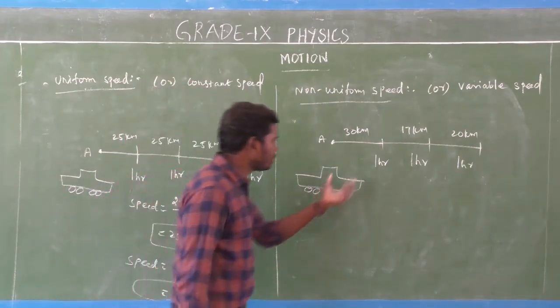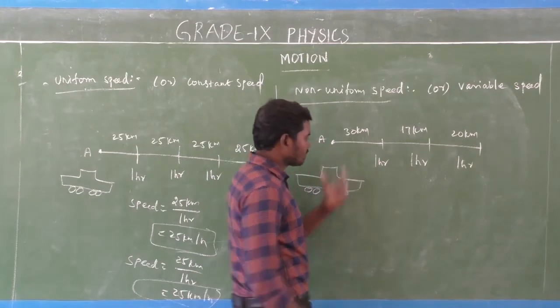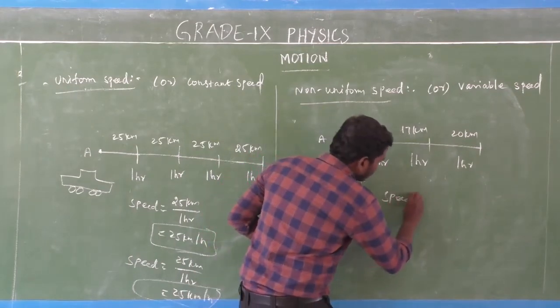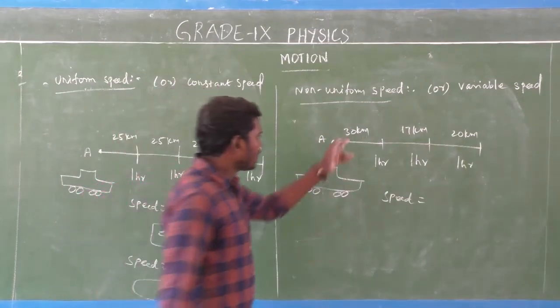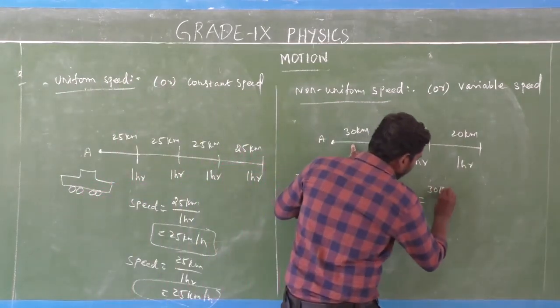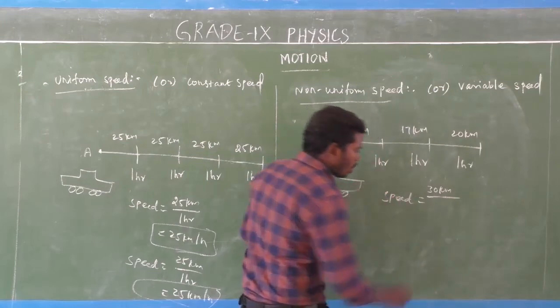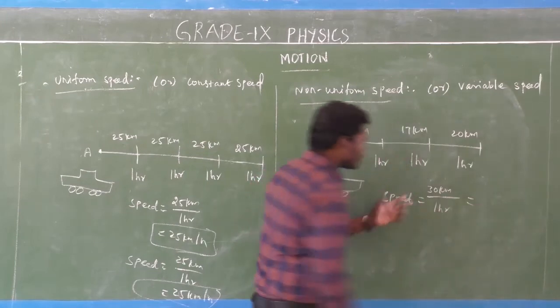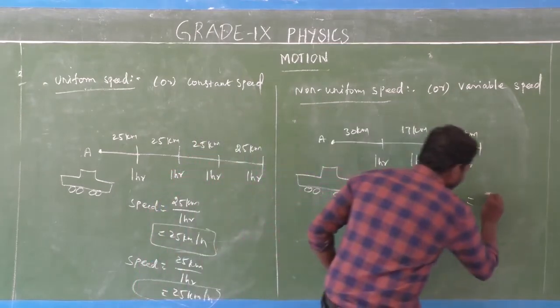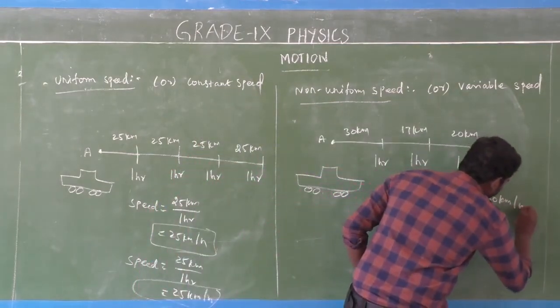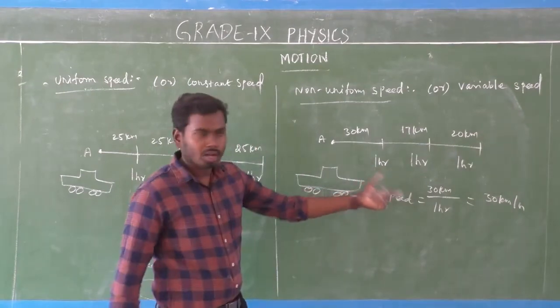So look here, for example, you take the first term. Find out the speed of the car. What is the speed formula? Distance covered by the object divided by time taken. The distance is 30 km divided by time taken 1 hour. So what is the speed of this car for the first term, which means the first 1 hour? That is 30 km per hour.